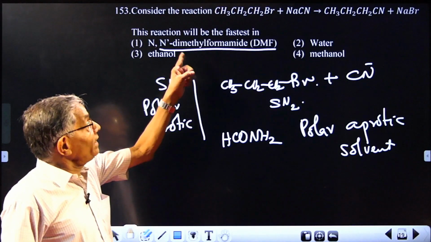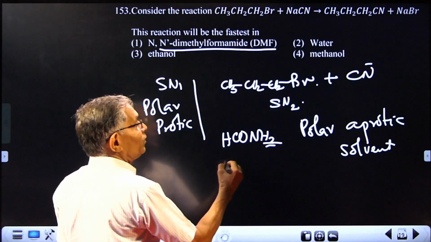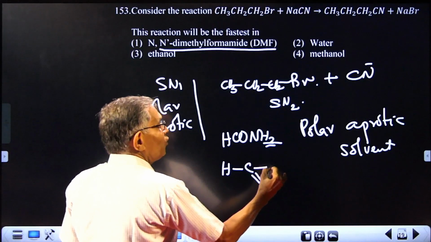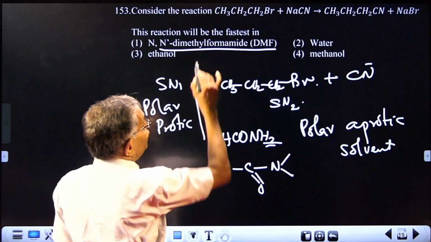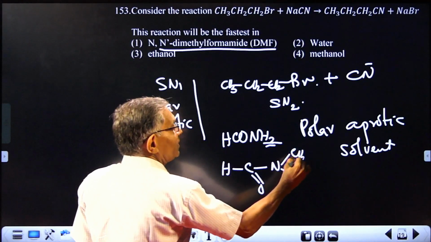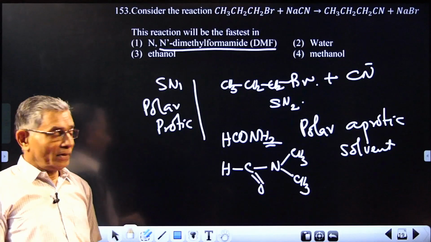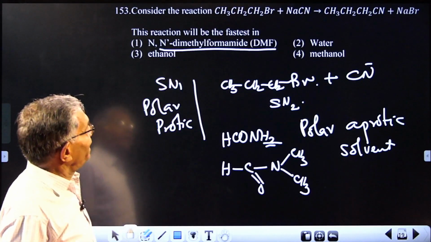But N,N-dimethyl means replace these hydrogens on nitrogen. So it is HCO followed by nitrogen on which you are substituting which group? Dimethyl. So it is CH3 and CH3. So this has got polarity, but it is aprotic. So the answer will be N,N-dimethylformamide.